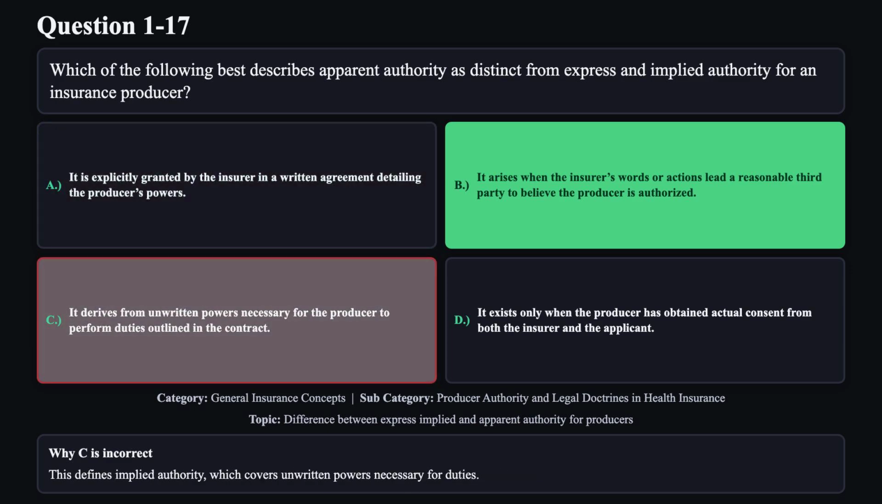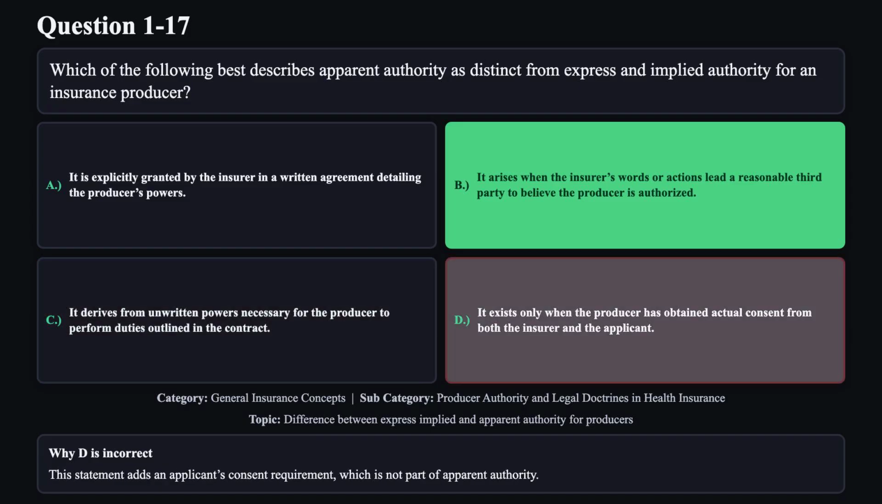Reason C is not correct. This defines implied authority, which covers unwritten powers necessary for duties. Reason D is not correct. This statement adds an applicant's consent requirement, which is not part of apparent authority.